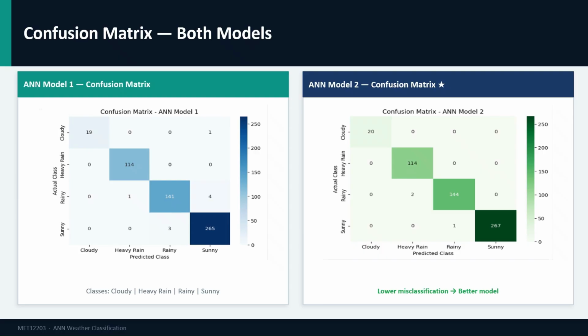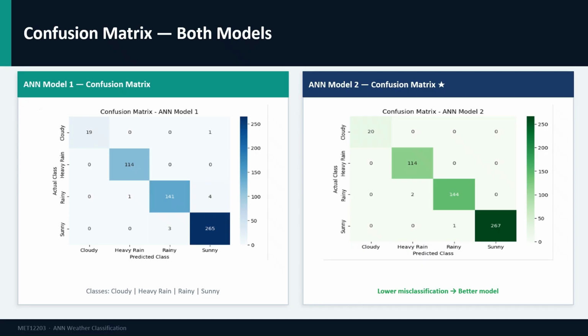A confusion matrix is a table that shows how many samples were correctly and incorrectly classified for each class. For Model 1, looking at the matrix, the diagonal cells, which represent correct predictions, are the darkest, showing that most samples were correctly classified. The off-diagonal cells show misclassification. For Model 2, the confusion matrix shows even fewer misclassifications. This is consistent with the higher accuracy of 99.45.